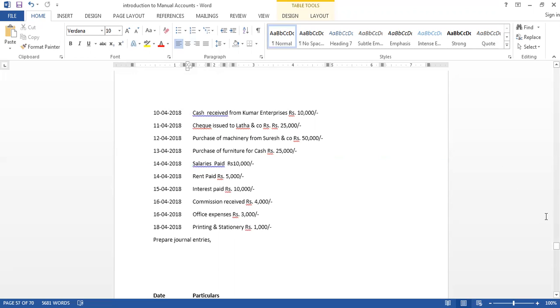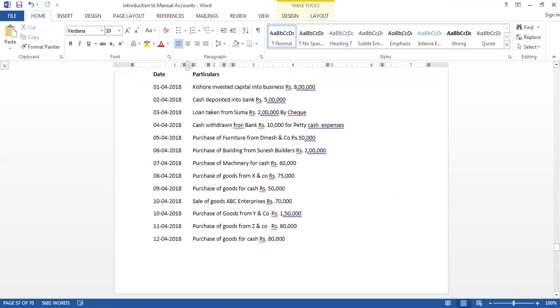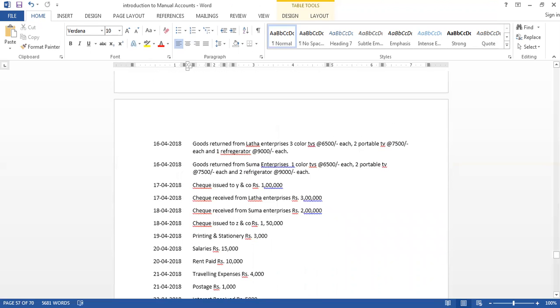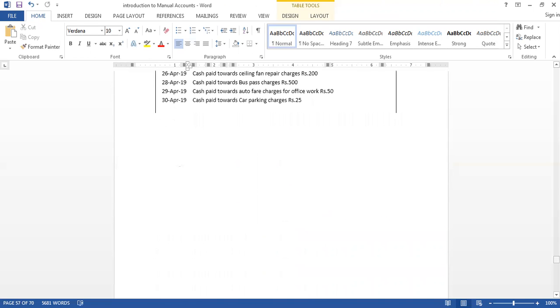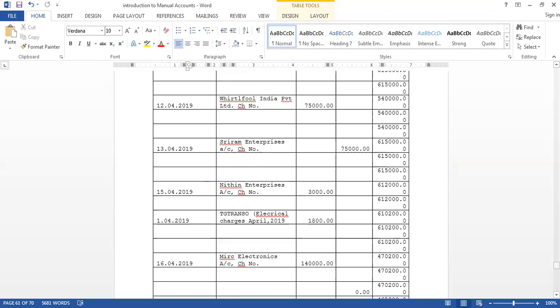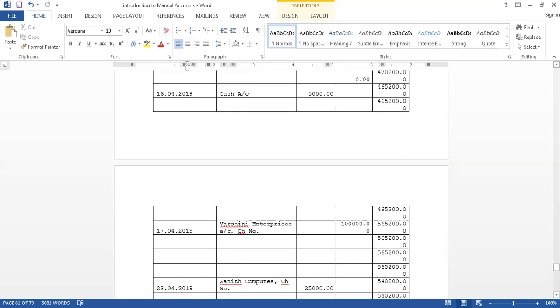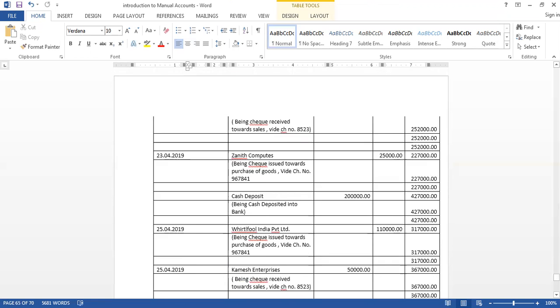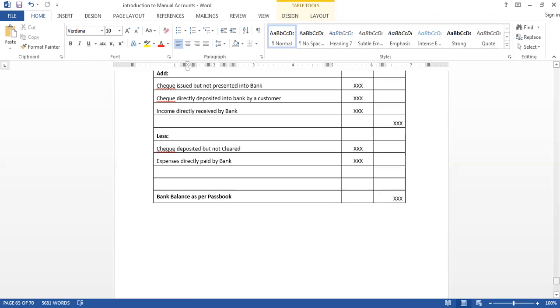This is the assignment. We provide the assignment after the topic is completed. After the lesson is completed, we give some examples as assignments, and you should practice those things. These are elementary examples, like this petty cash example. And now come to the BRS. This is the bank statement, and this one is our books of account. We have to reconcile these two statements like this.